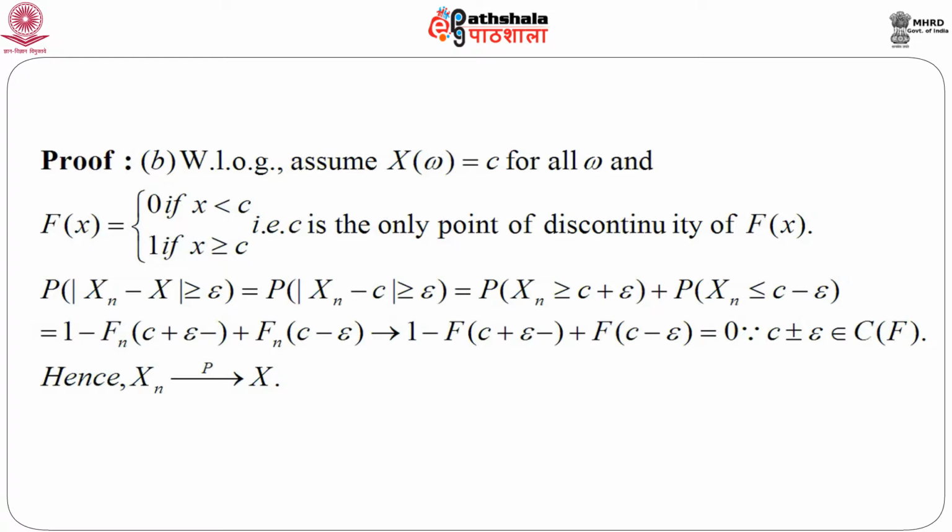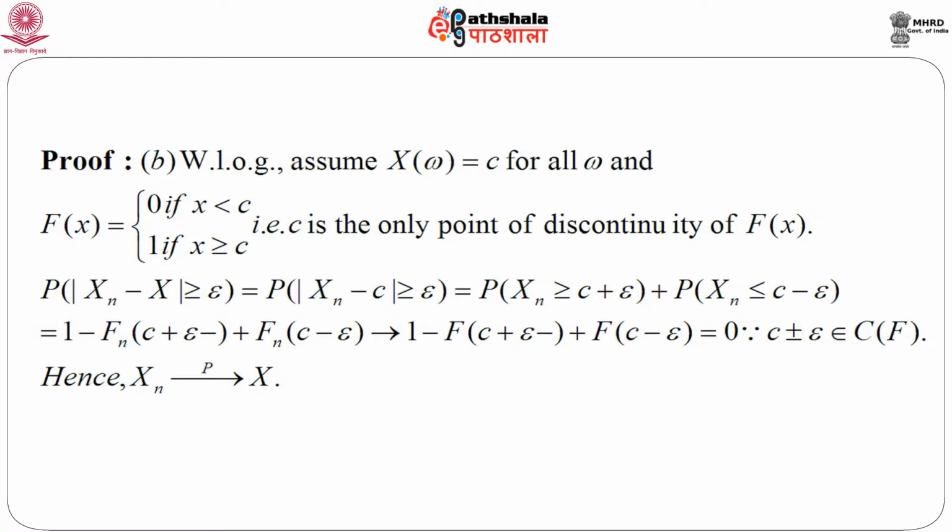So, naturally it is clear that capital F_X, the distribution function corresponding to this random variable, can be written as 0 if x less than C and 1 if x greater than or equal to C. So, it is clear C is the only point of discontinuity of F_X over the entire real line. Let us consider whether convergence in probability holds for this sequence of random variables.